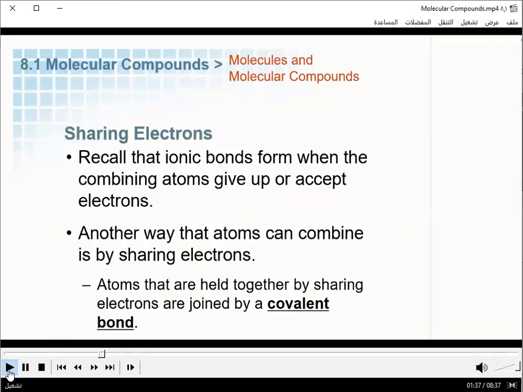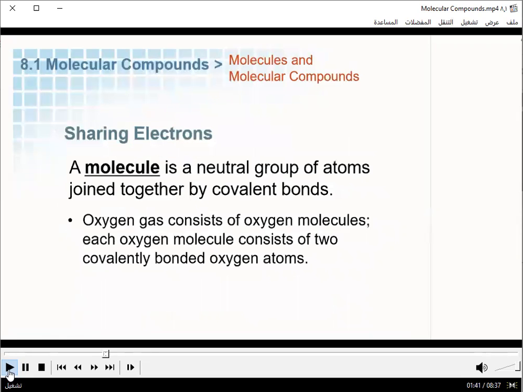Atoms that are held together by shared electrons are joined by covalent bonds. When atoms share electrons, we call the resulting thing a molecule. A molecule is a neutral group of atoms joined together by covalent bonds. For example, oxygen gas consists of oxygen molecules, 2 oxygen atoms joined together by a covalent bond.